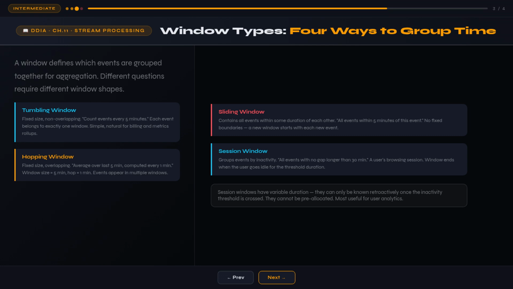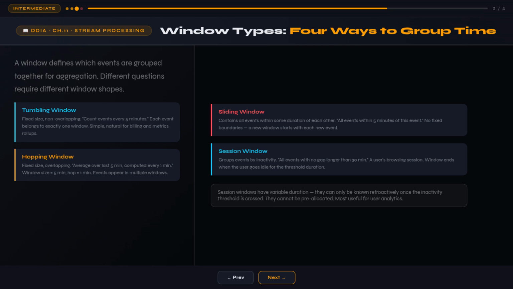Session windows are the most sophisticated; they're activity-based rather than time-based. A session window groups all events that occur within a maximum gap of inactivity. If a user is active for 30 minutes, leaves for 2 hours, then comes back for 10 minutes, you get 2 sessions. The window closes after a configurable inactivity timeout. Use case: user session analytics, clickstream analysis.